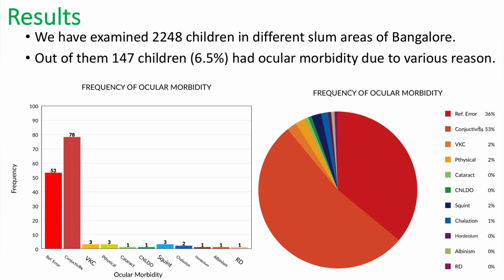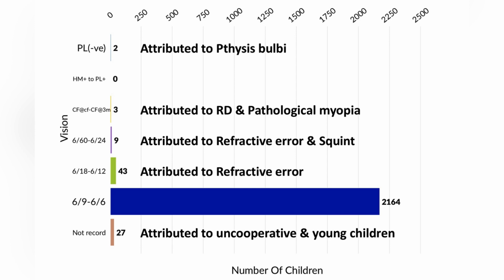3 children had VKC, 3 had phthisical eyes, 1 had cataract, 1 had congenital nasolacrimal duct obstruction, 3 had squint, 2 had chalazion, 1 had hordeolum, 1 had albinism, and 1 had retinal detachment. This is a chart showing the vision which was recorded among the children. 2 children had no perception of light, which was due to phthisis bulbi. 3 children had vision of counting fingers close to face to counting fingers at 3 meter due to RD and pathological myopia. 9 children had vision of 6/60 to 6/24 due to refractive error and squint.